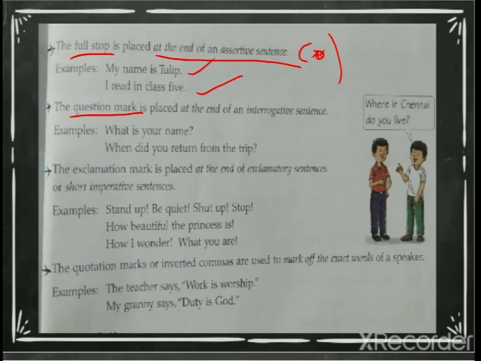The next one, the question mark. Now what is a question mark? That's easy, right? Now, you know, when do you put a question mark? When you're asking something. That is why itself it is named as question mark. Okay, so it's placed at the end of an interrogative sentence. Now go to chapter sentences. Now there you studied interrogative sentences, right? So what is there in interrogative sentences? You're asking questions. So at the end of questions you have to put question marks.